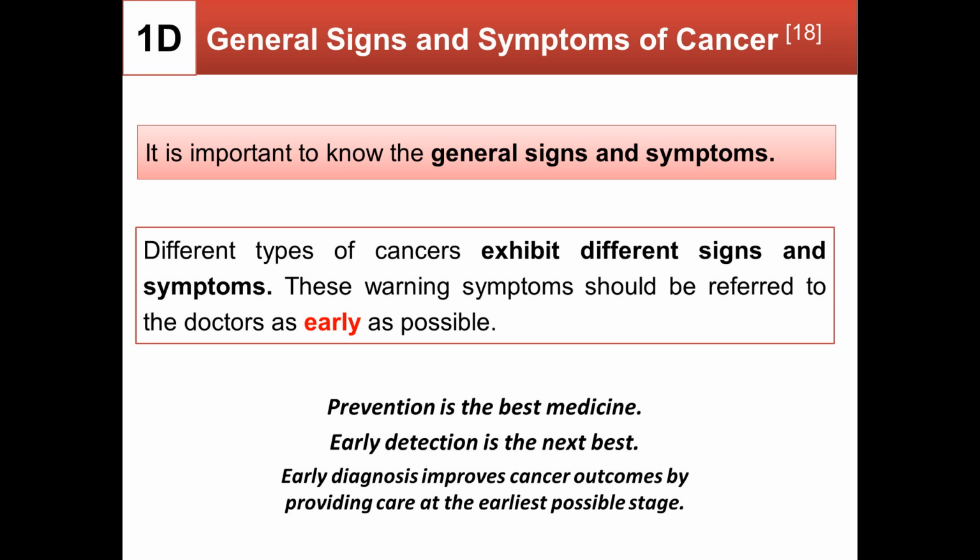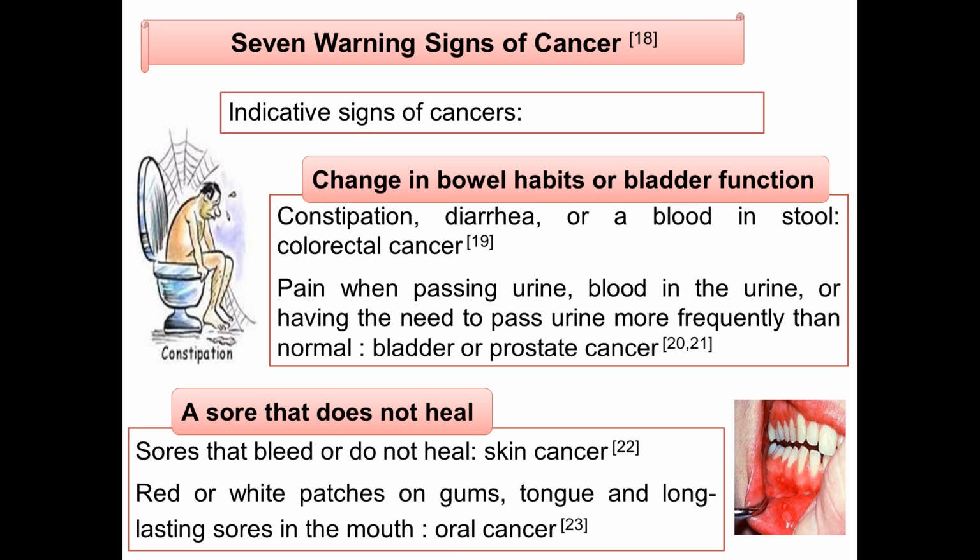Next, let us look at the general signs and symptoms of cancer. It is important for us to know the general signs and symptoms. Different types of cancers exhibit different signs and symptoms, and these warning symptoms should be referred to the doctors as early as possible. There are 7 warning signs of cancer.